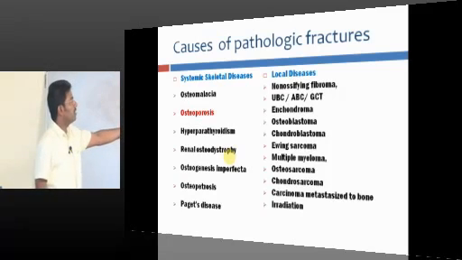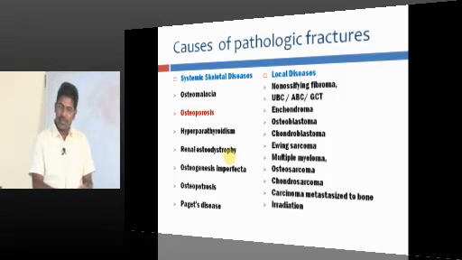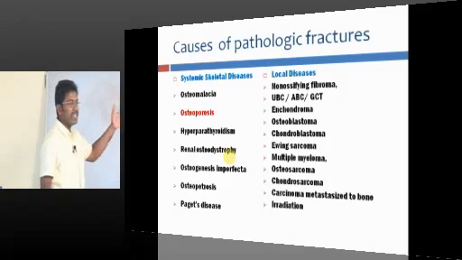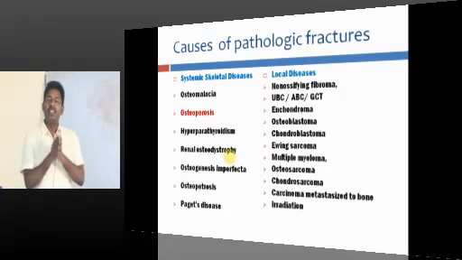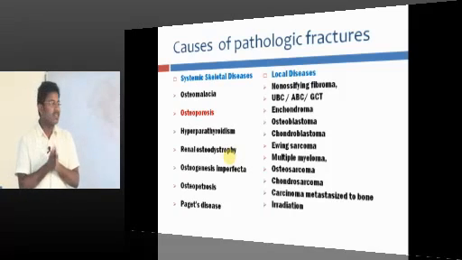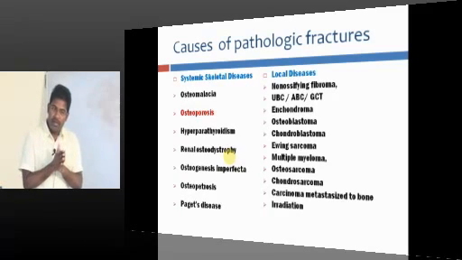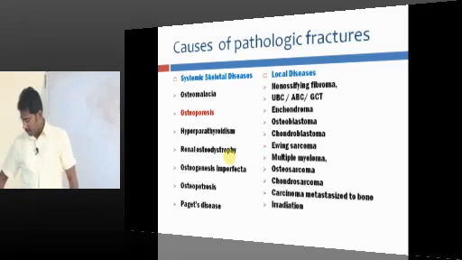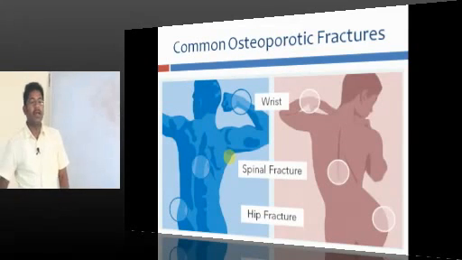It can be a systemic disease, it can be a local disease. A local disease can be a cyst, a tumor, an infection, anything, or a systemic disease which affects the strength. And the most important cause is osteoporosis. Osteoporosis is the most common cause of pathological fracture, and it is a generalized disorder. And in our country, osteoporosis is the most common cause of pathological fracture.